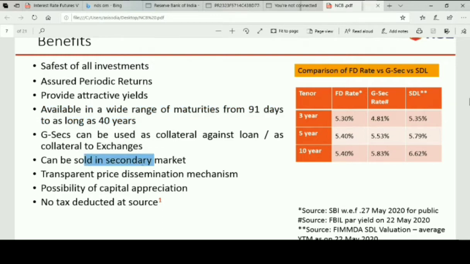These can be used as collaterals. If you have Government of India securities, these can be easily pledged as collaterals and for a loan also, and these can be sold in the secondary market. There are cases where some of the securities are not that liquid.